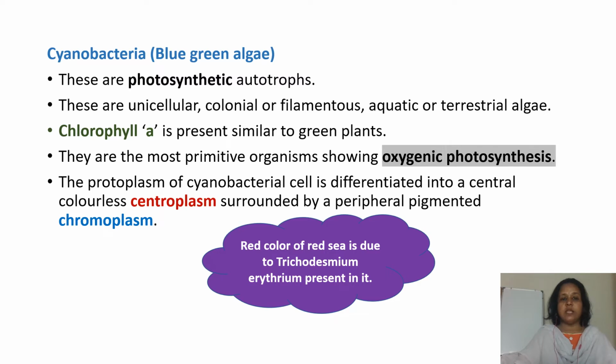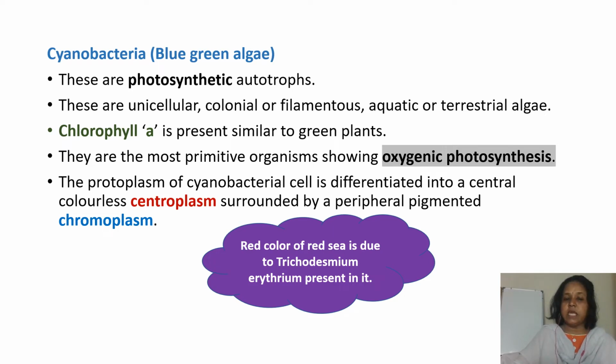Next is the cyanobacteria. They are also called the blue-green algae. These are photosynthetic autotrophs. These are unicellular, colonial or filamentous, aquatic or terrestrial algae. Chlorophyll a is present, similar to green plants. They are the most primitive organisms showing oxygenic photosynthesis. In these bacteria they show oxygenic photosynthesis because the pigment chlorophyll a is present in them.